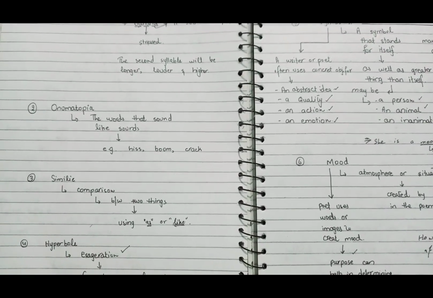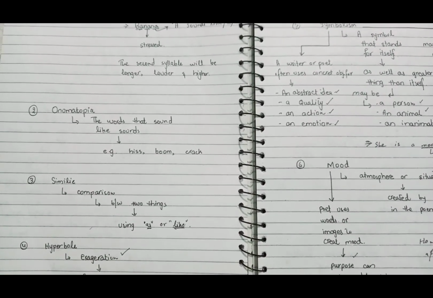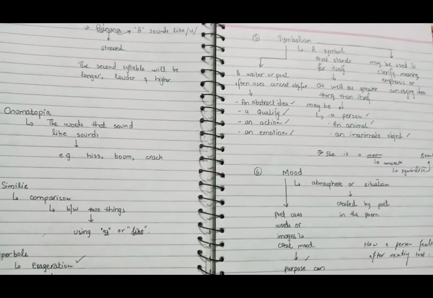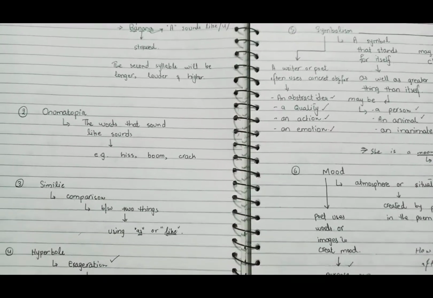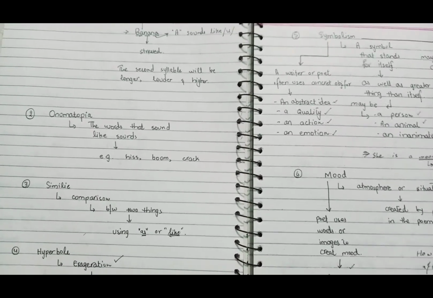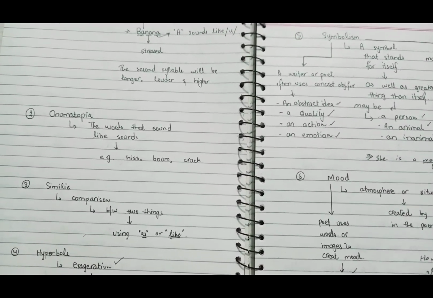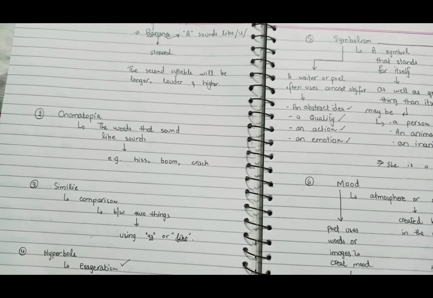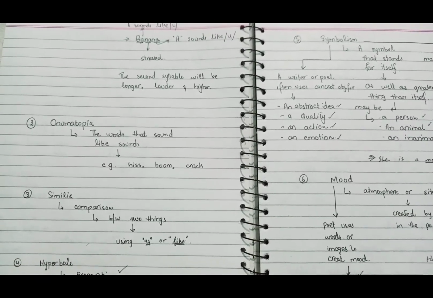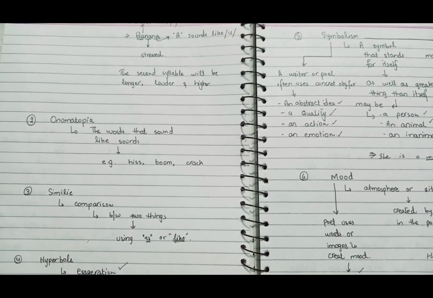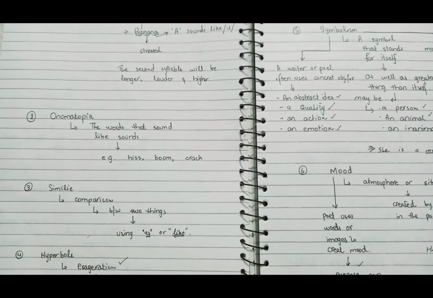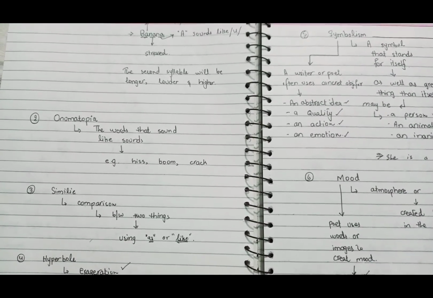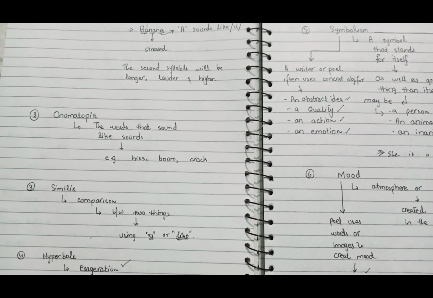Next we have the concept of onomatopoeia. What is onomatopoeia? The imitating of sounds. To imitate some natural sound is known as onomatopoeia. For example, buzz is the sound of bees, hiss is the sound of wind, cuckoo is the sound of the cuckoo, and splash is the sound of water.